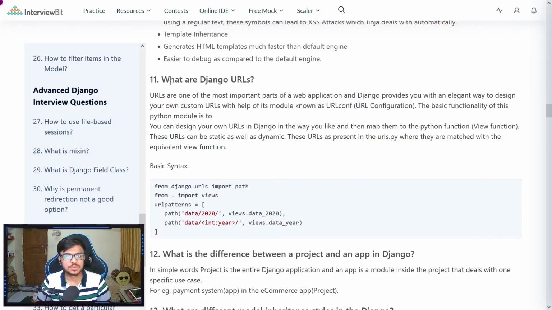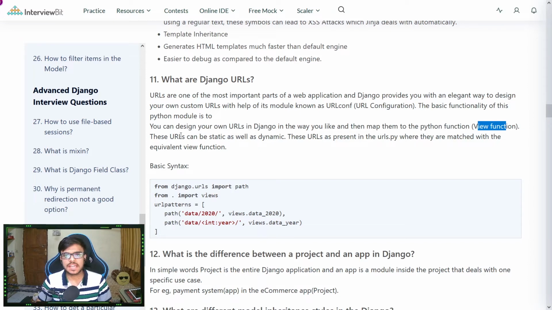Question number 11 is what are Django URLs? So URLs are one of the most important parts of a web application, and Django provides you with an elegant way to design your custom URLs. This is done with the help of a module known as URLconf, for URL configuration. The basic functionality of this Python module is that we can design our own URLs in Django in a way that we particularly want, then map that URL to a Python function, which we also call a view function.